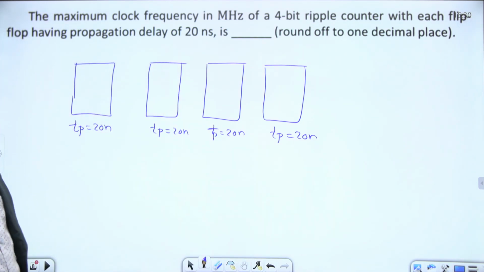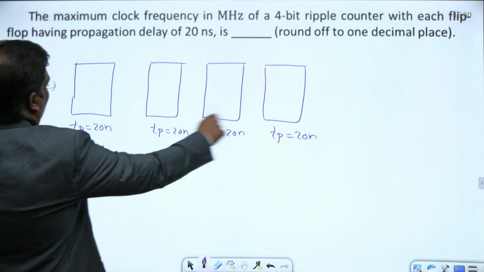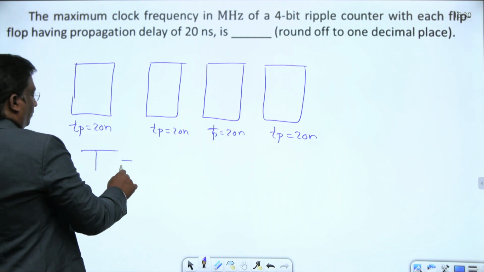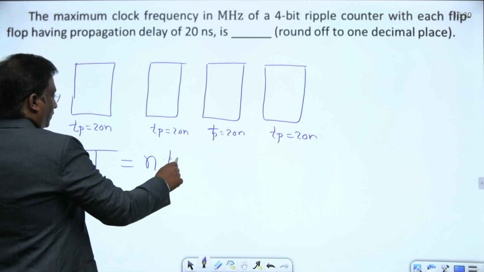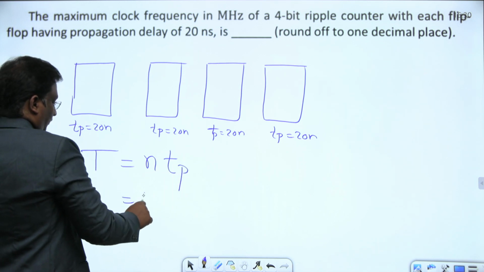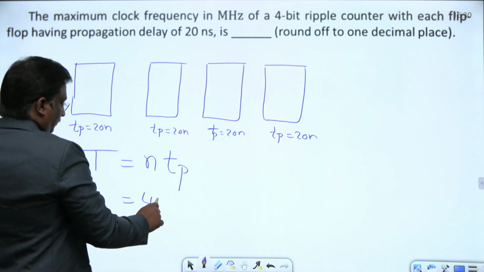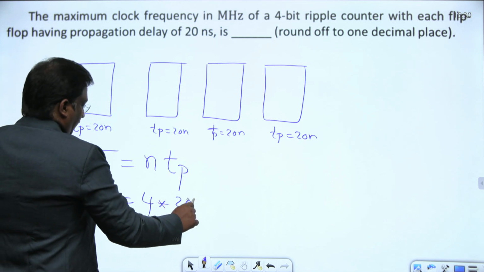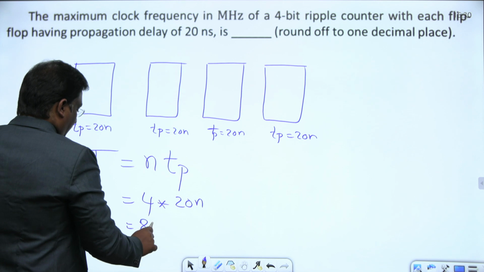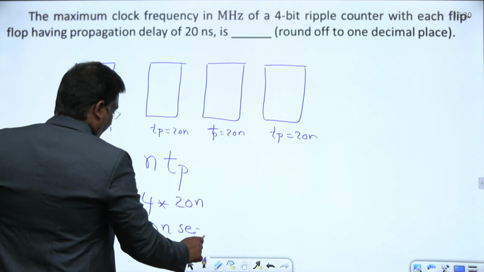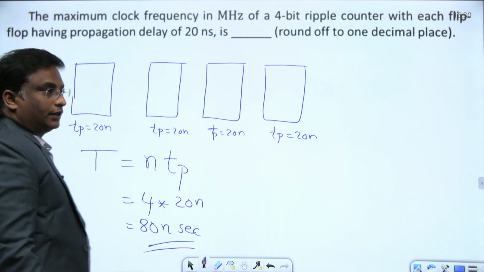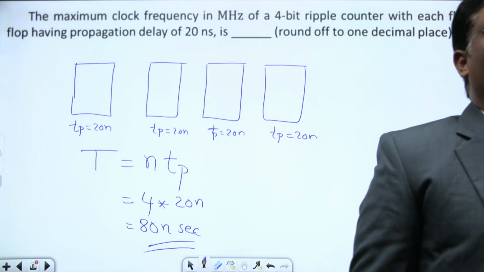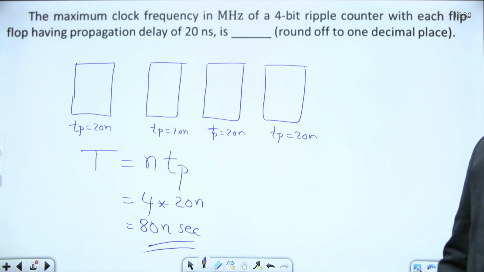Flip-flops, ripple counter, right? Overall propagation delay is nothing but n into TP. That's all. 4-bit requires 4 flip-flops into each 20 nanoseconds. This is 80 nanoseconds. The propagation delay of each flip-flop is 20 nanoseconds, therefore, it's a ripple counter, and the overall propagation delay is 80 nanoseconds.